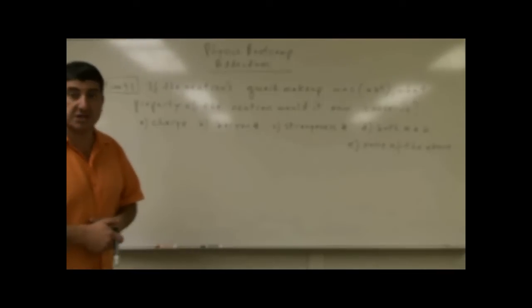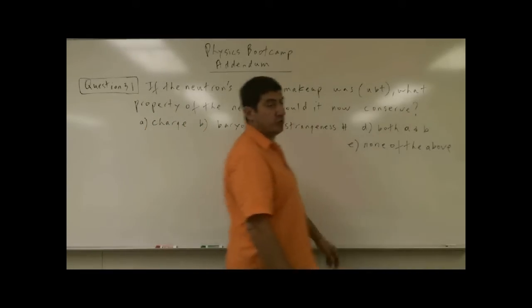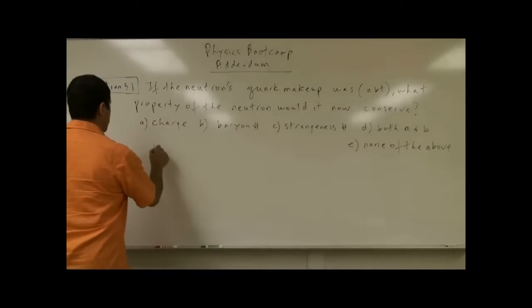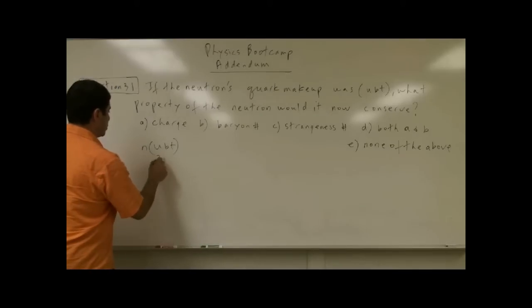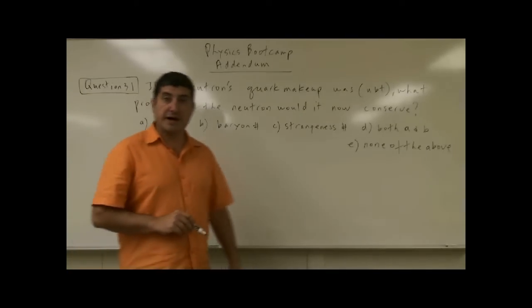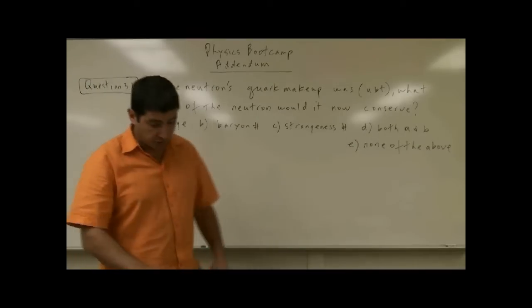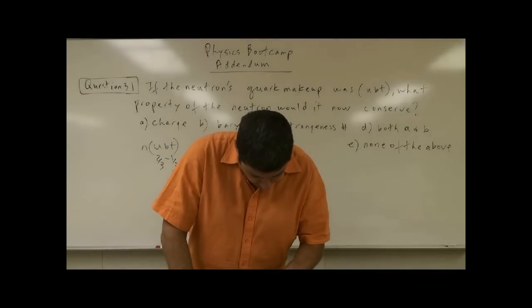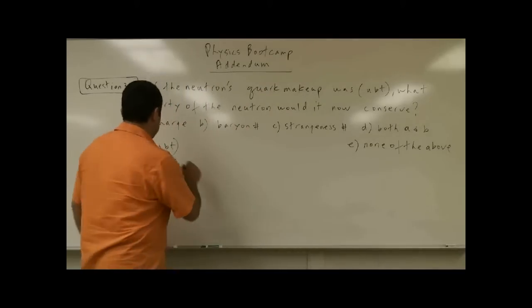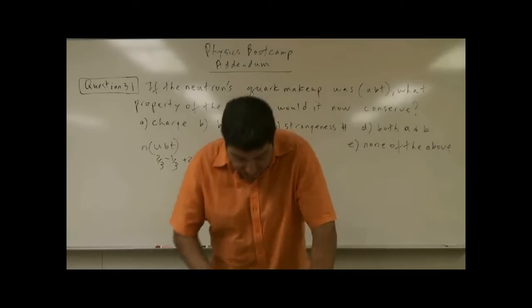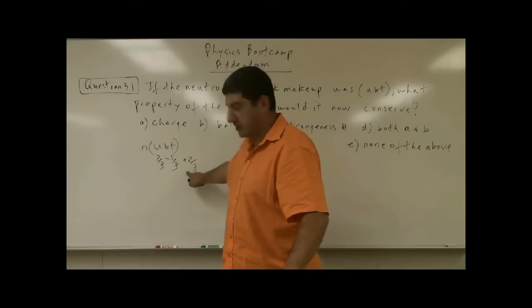Well, in order to do this, you have to basically know the baryon number, the charge, and the strangeness of all of these. So if it was UBT, the charge of the up quark is +2/3. The charge of the bottom quark is -1/3. The charge of the top quark is +2/3.